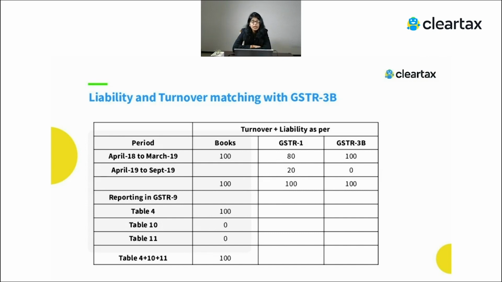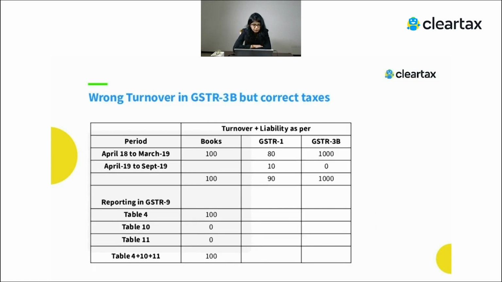So here in 3B, that's the correct liability, because as per books the liability is 100 and in 3B you have correctly shown 100 rupees in 18-19 itself. So in table number 4 you will show the entire 100 rupees. That is how we need to report while we are filing our GSTR 9.